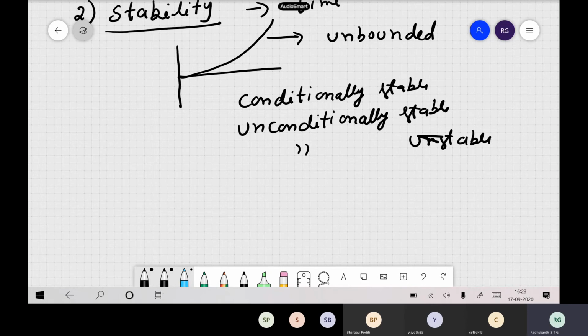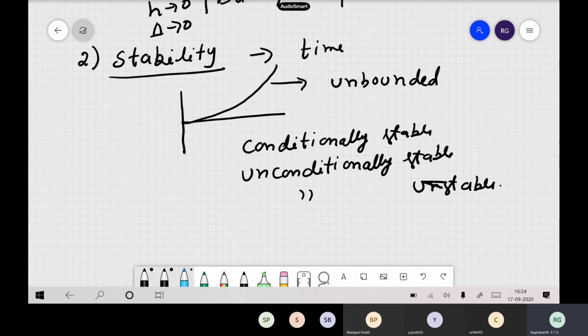Variety of things are there, but generally please remember that stability has to do with time. You should never get these types of unbounded solutions, because errors keep on cropping up, so these issues come up. These types of things are what we call an unstable solution.